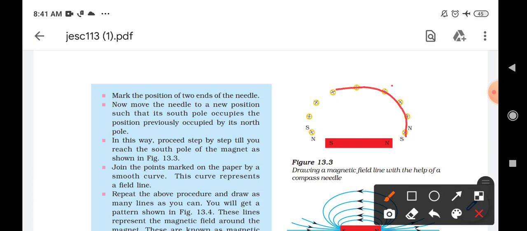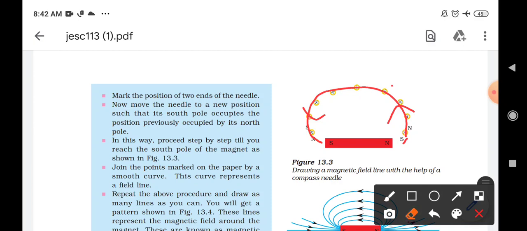We find that it's a curved structure which is emerging from the north pole and entering into the south pole. So the magnetic field lines start, emerge, and come out from the north pole and enter into the south pole.